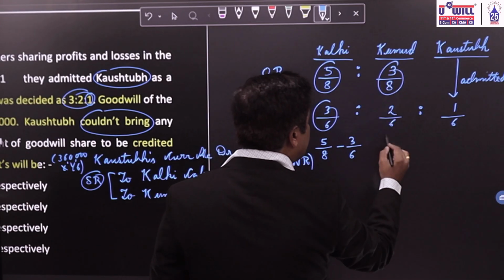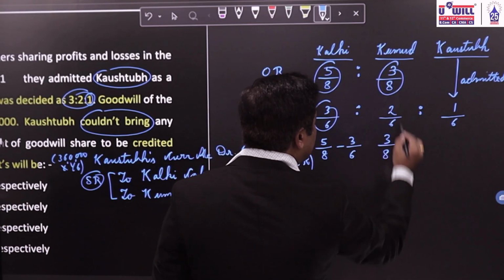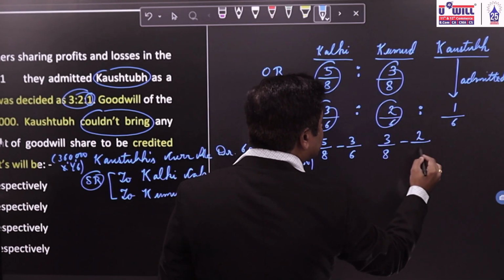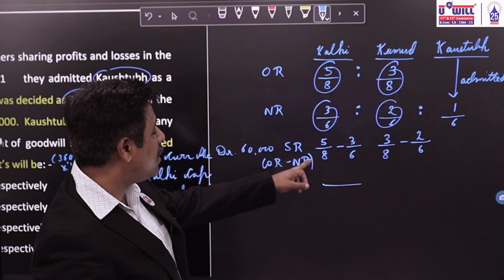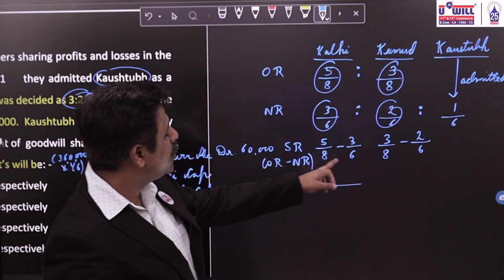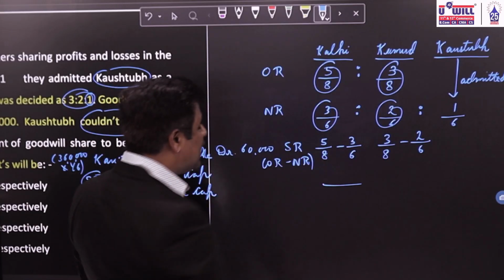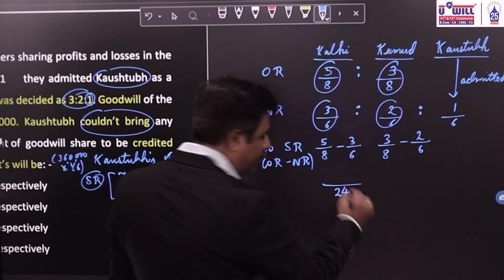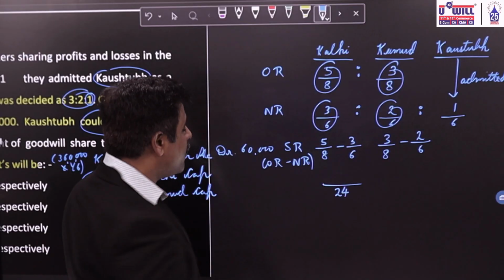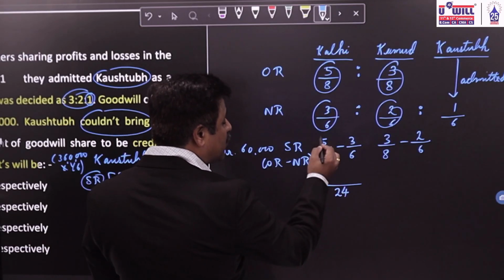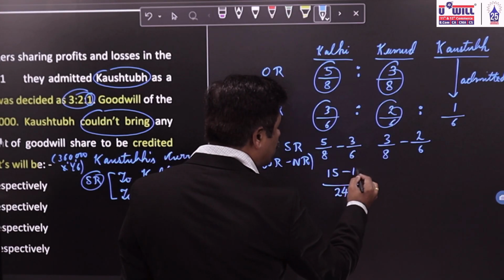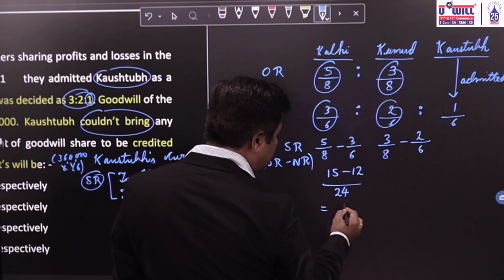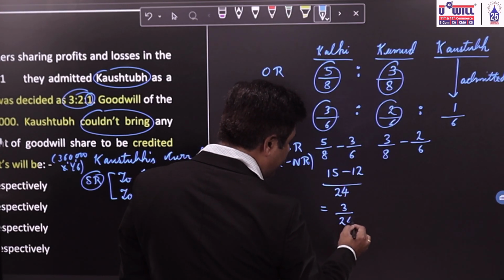Old ratio 3 by 8 minus new ratio 2 by 6. Now for 8 and 6, the factors of 8 are 4 into 2 and of 6 are 3 into 2, so 4 into 3, 12, into 2, 24 will be the LCM. The least common multiple is 24. 8 into 3 is 24, so 5 into 3, 15. 6 into 4 is 24, so 3 into 4, 12. 15 minus 12, 3 by 24.